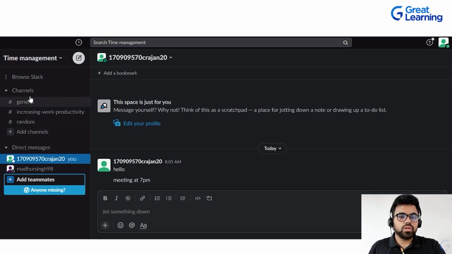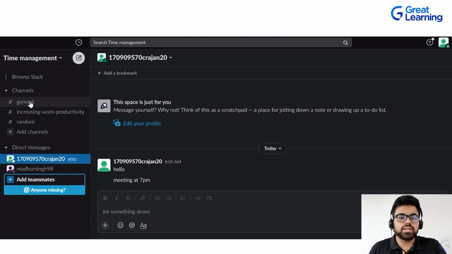Now, Slack consists of three major things. Number one is called channels. Number three is direct messages. Number four is Slack Connect. Since I'm not working on any collaborations with any external stakeholders, that particular tab is not being shown. Otherwise, you would have another tab here stating Slack Connect.